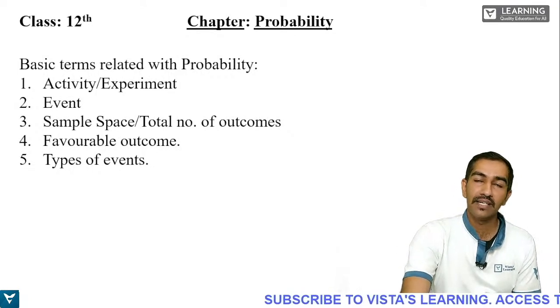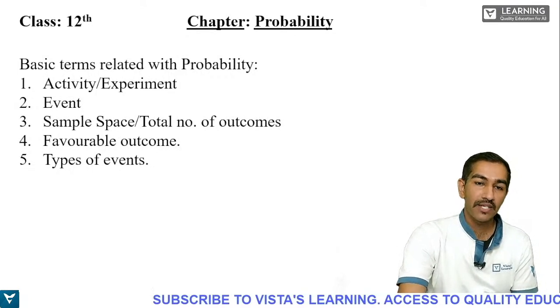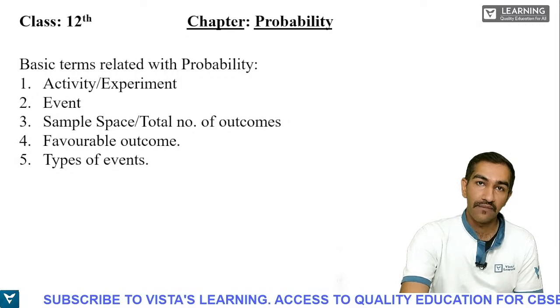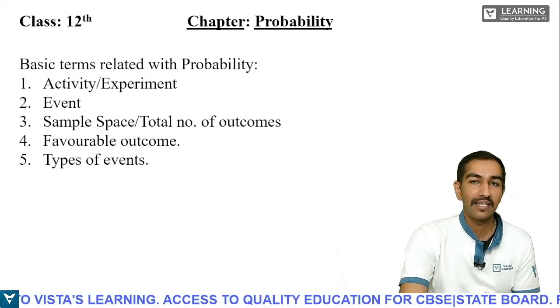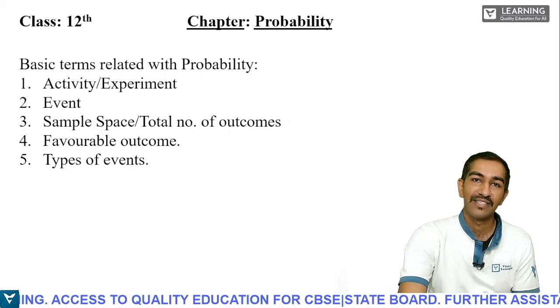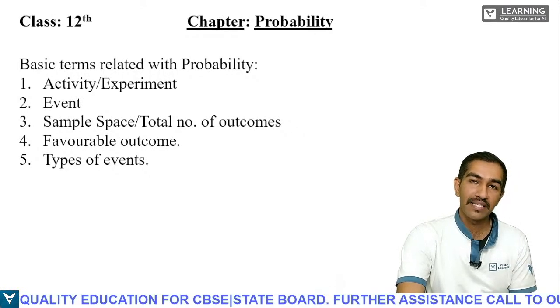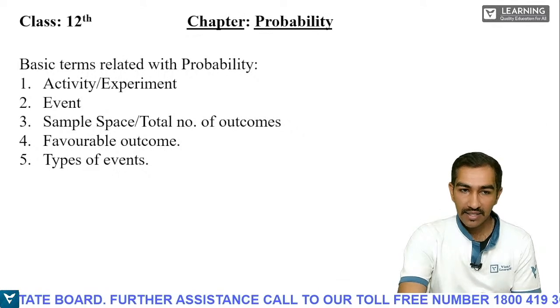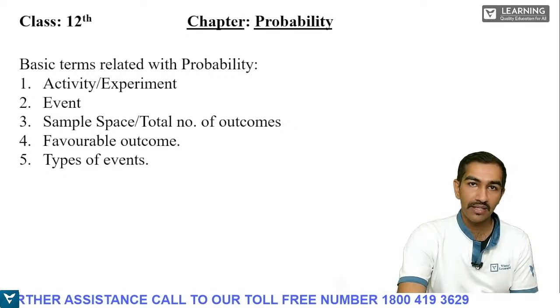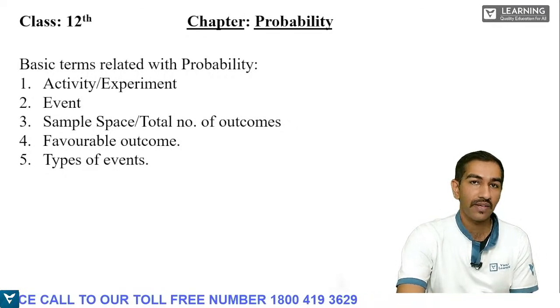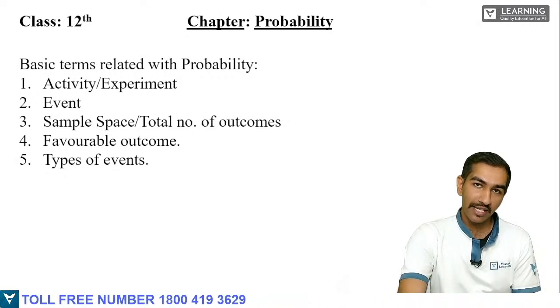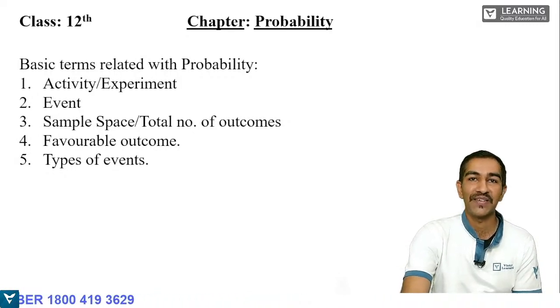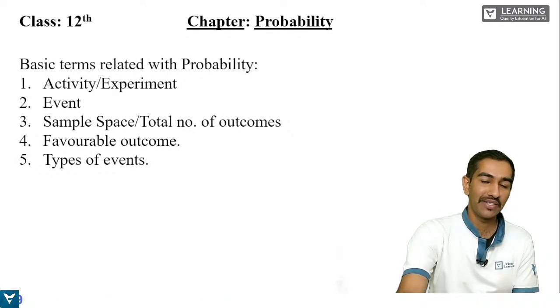Activity or an experiment, event, sample space or total number of outcomes, favorable outcomes, and types of events. So these are all the basic terms associated with probability. Here the last, fifth term associated with probability is types of events. We'll see what an event is first, then we'll see the types of events. All right, moving on to the next one.